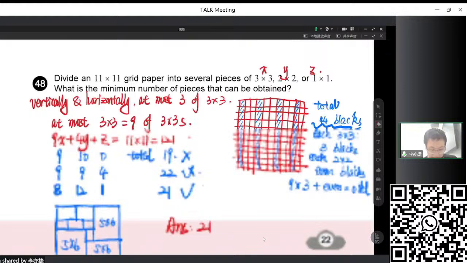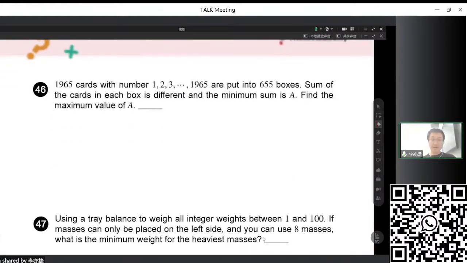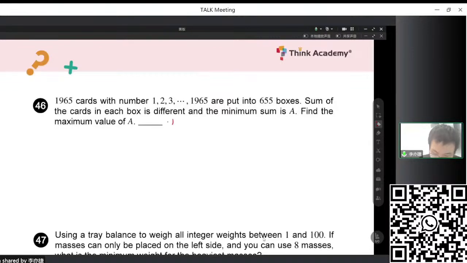We have 3 questions remaining. Question 46 is the extremum value in calculation. So actually, we have 1,965 cards, and we want to put them in 655 boxes. The sums of the cards in the boxes are all different, and the minimal sum is A. We want to find the maximum value of A.